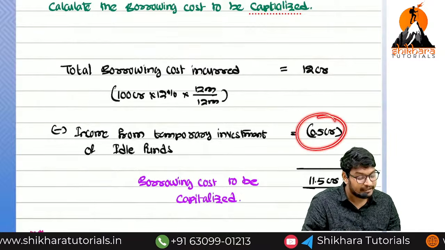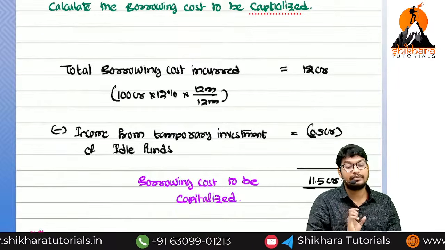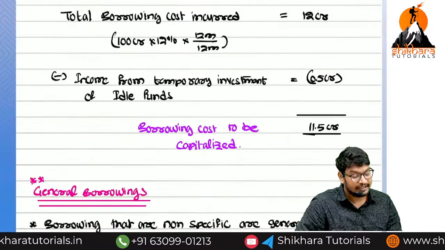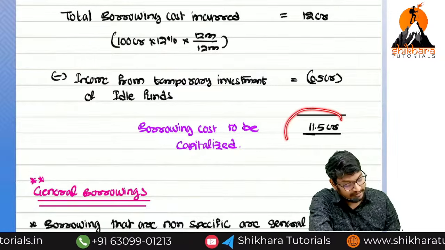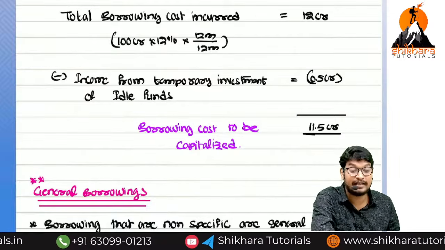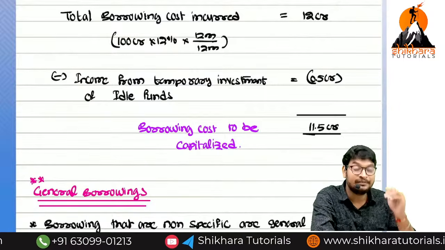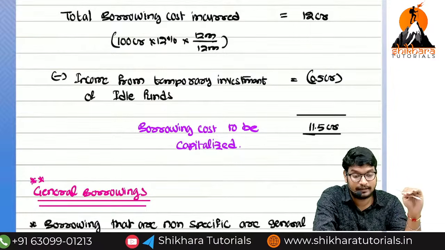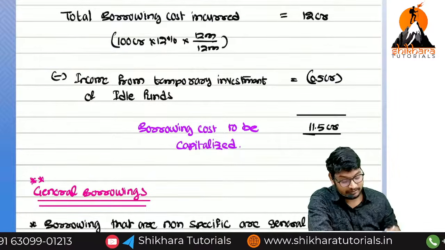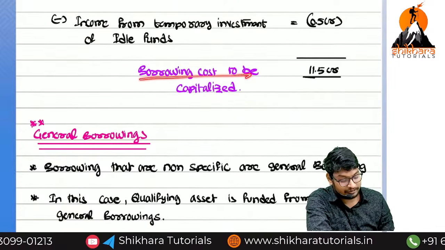But we have to reduce how much? The temporary idle funds income we have to reduce, 0.5 crores. And finally how much amount are you going to get? 11.5 crores. This 11.5 crores will be treated as capital interest. Nothing but we have to add back to the building. So this is called capitalization. So borrowing cost to be capitalized.